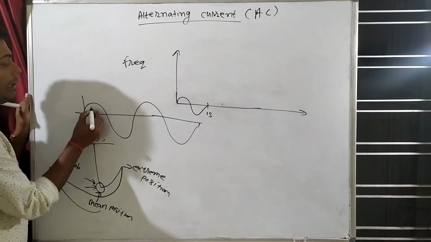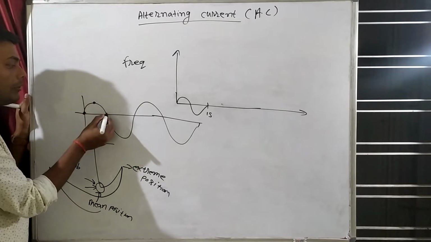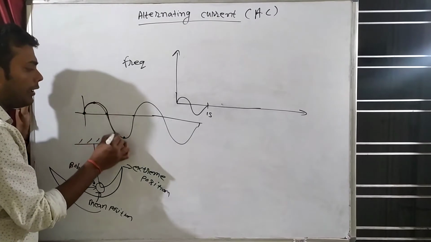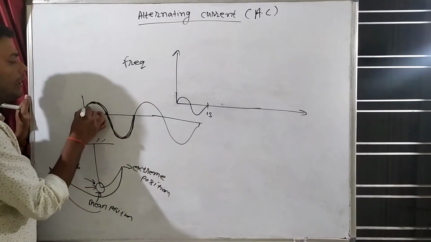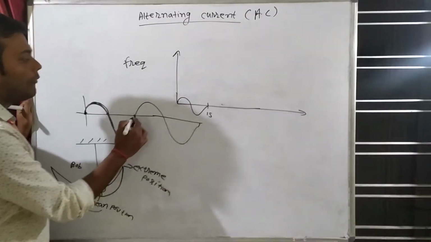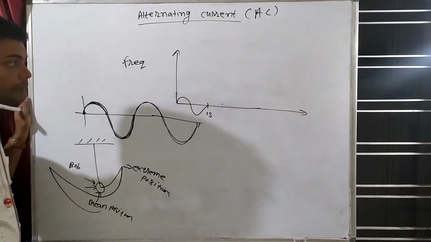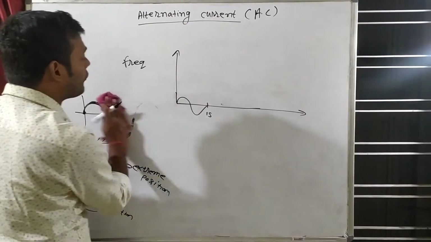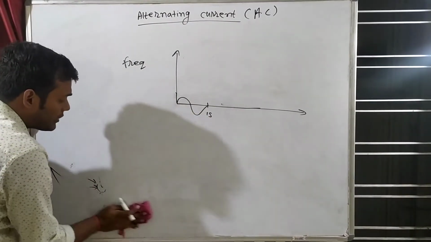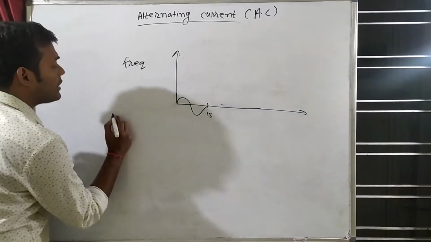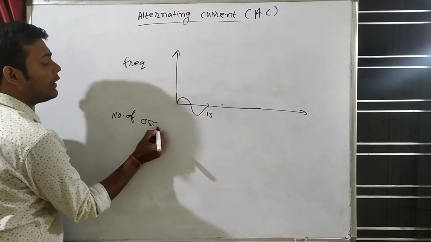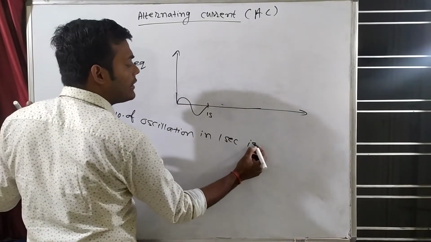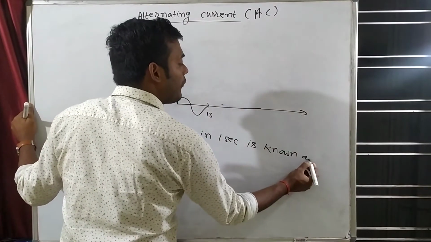See, this is mean, this is extreme. From mean to extreme, extreme to mean, mean to the other extreme, and again back to mean. This complete thing is known as one oscillation. This will be one oscillation, this will be two oscillations. So in 1 second here, how many oscillations are there? One oscillation. So what will be the frequency? 1 hertz. The number of oscillations in 1 second is known as frequency.